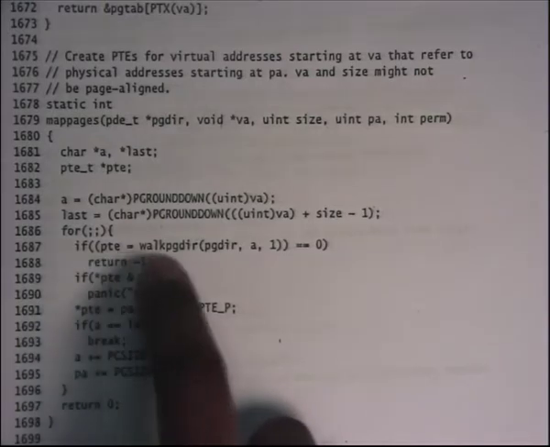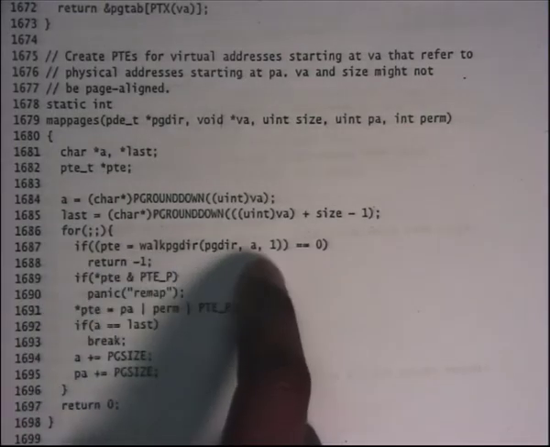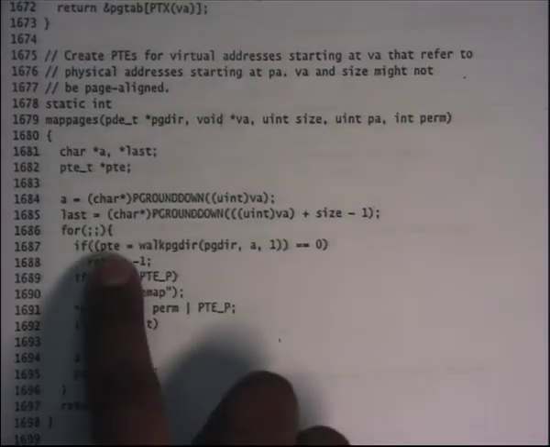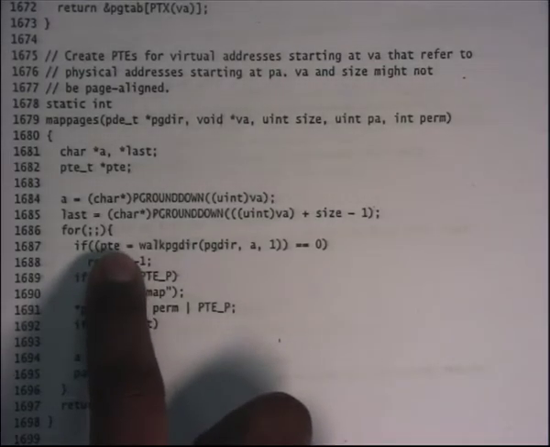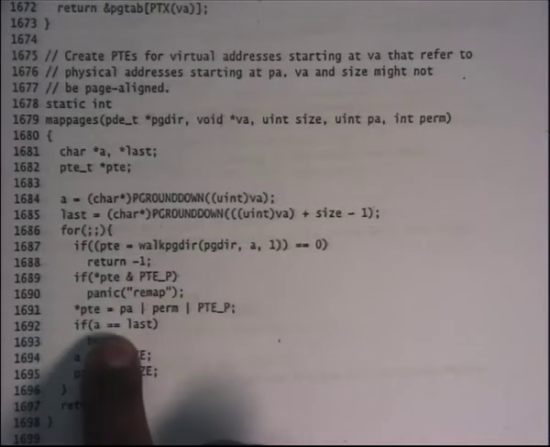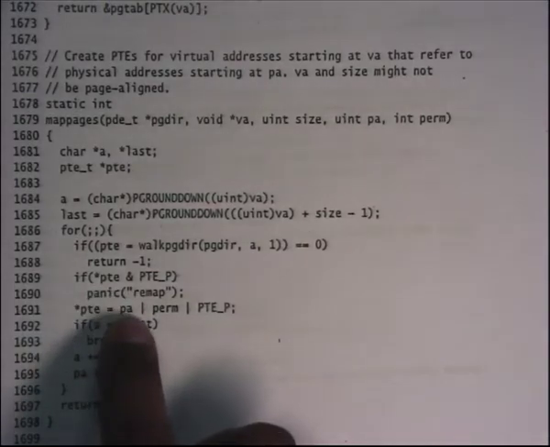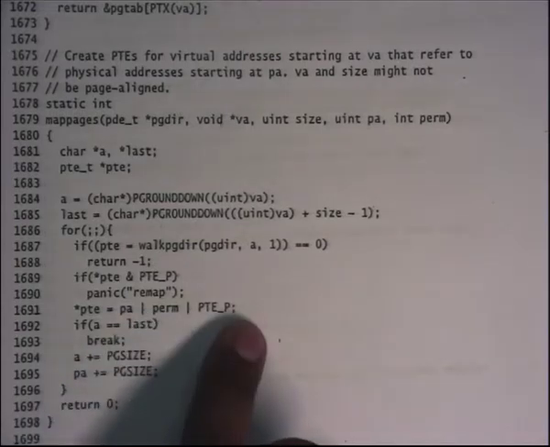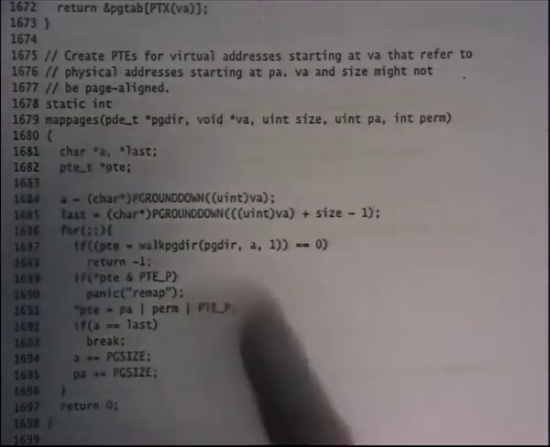And then you basically walk the page directory with this address A, which means you look at the top 10 bits of A, and index using that value into the page directory, and so on, right? And the next 10 bits into the page table, and so on. Based on that you get a page table entry. Then you set up the page table entry to point to the physical address that you want, with the right permissions and the present flag on, okay? All right, and then you keep doing this, right?